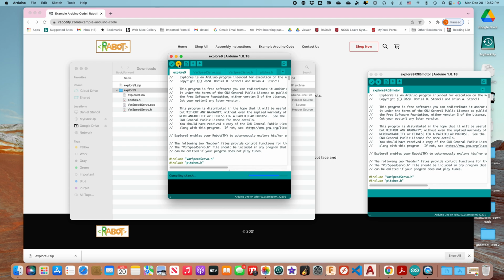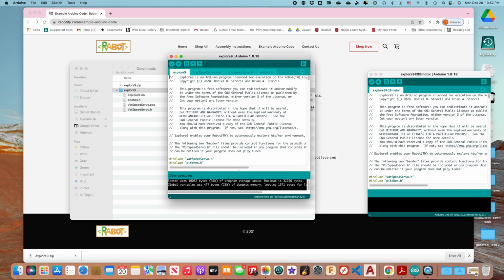If I click that, it will compile and start to upload. You'll hear the Rabot stop working, upload, and then reboot, and now it has the new version of the Arduino program on it. Then you're all set. Let me turn off the Rabot so it won't have the noise.